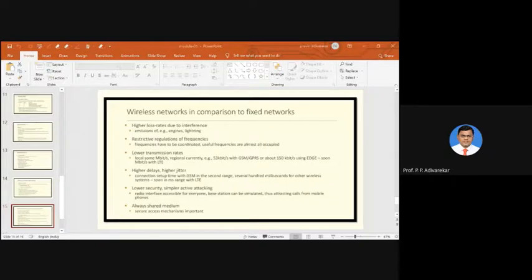Also, since there is no dedicated path between the transmitter and the receiver, there are more delays and more problems of jitter in mobile communication. Jitter means the problem that we face in delays of the data sent from transmitter to receiver.